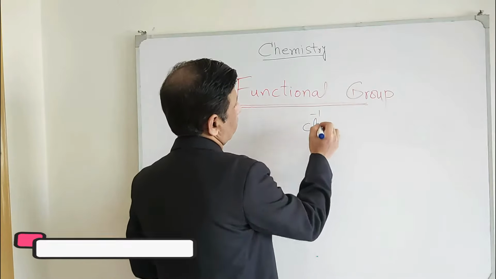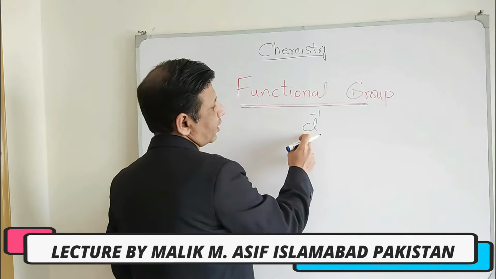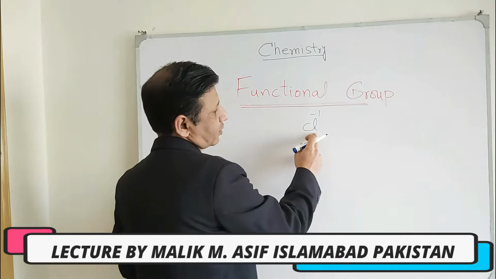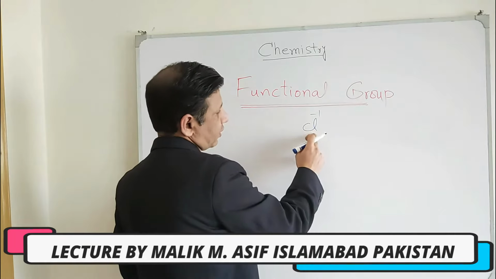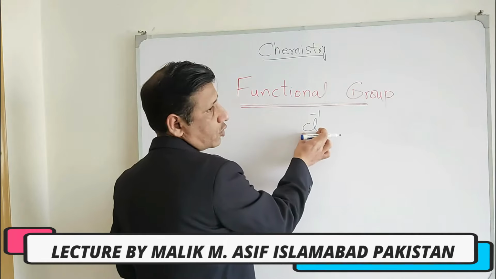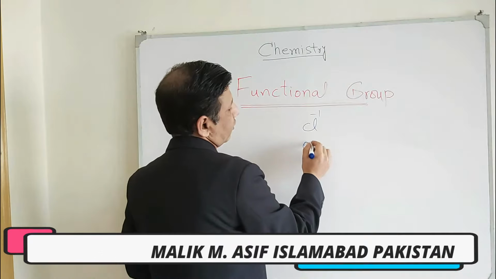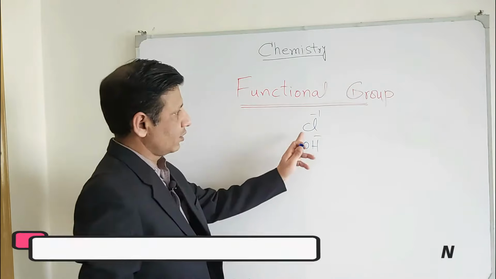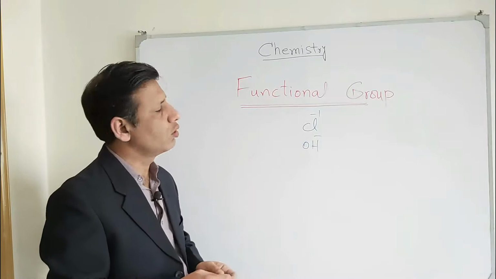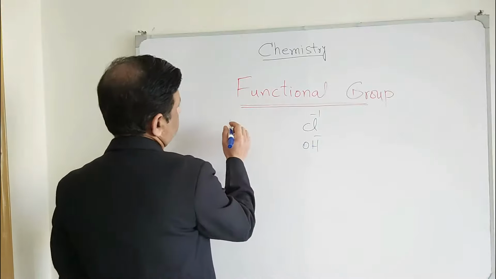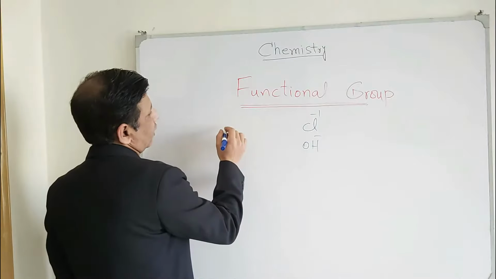Cl negative. You can call it a functional group because this Cl negative, meaning chloride ion, is regarded as an ion or radical, but for the sake of simplicity we will call it an atom. Although it's not an atom, be clear once again, it's an ion or radical. So OH negative, this is a single atom, this is a group of atoms, and it will give special properties to a molecule.